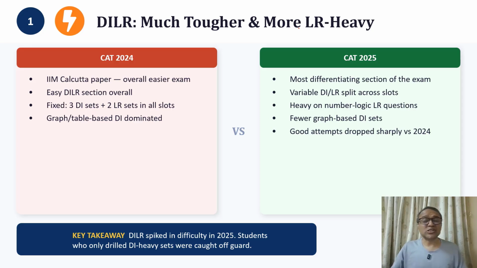So what we're looking at is what changed in the 3 years for DILR, for VARC, for QA. If you look at DILR, it was tougher. What made it drastically tougher as compared to the previous year was the DILR section. CAT 24 had a comparatively much easier DILR section. The CAT 25 DILR section again went tough. Also, the difference was this: there were more DI sets.